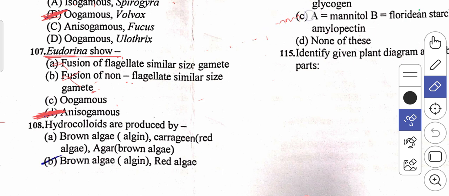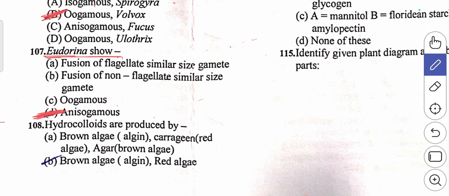Okay, we'll discuss the next question, the eighth question. Hydrocolloids are produced by. What is meant by hydrocolloids? Hydrocolloids means water holding substances. They are mainly seen in case of algae.